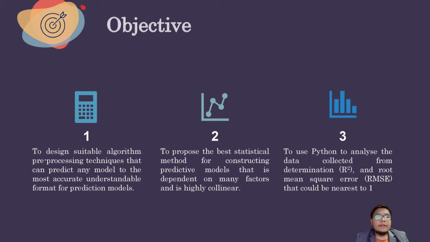In the next slide, we would like to discuss our objectives that we want to achieve during this project. Our first objective is to design a suitable algorithm and pre-processing technique that can prepare any data into the most accurate, understandable format for the prediction model. Our second objective is to propose the best statistical method for constructing a predictive model that is dependent on many factors and is highly collinear. Our final objective is to use Python to analyze the data collected from the coefficient of determination, R², and root mean square error, RMSE, where R² should be nearest to 1.